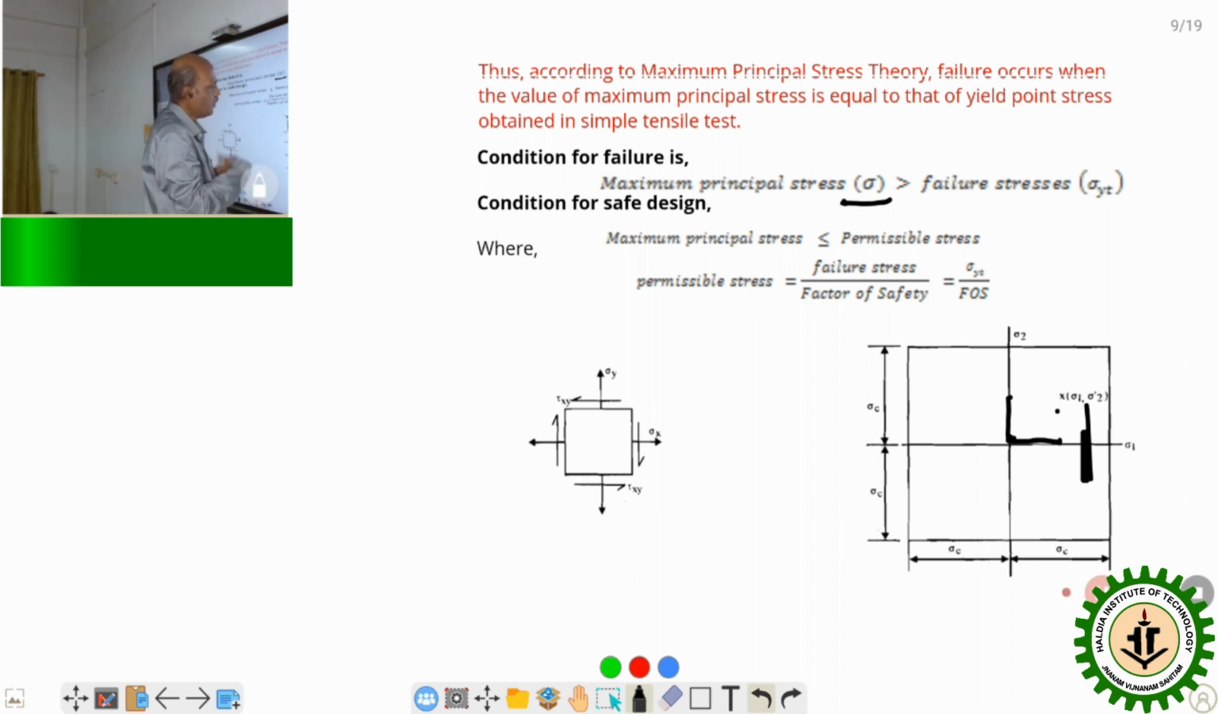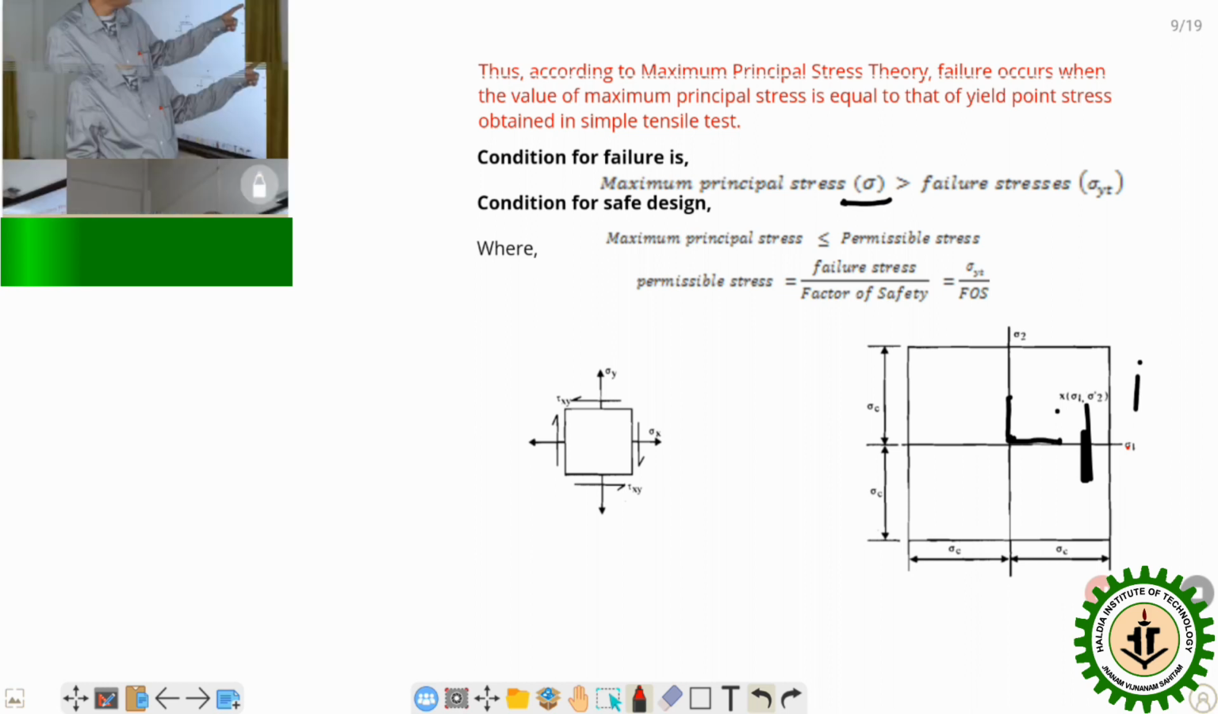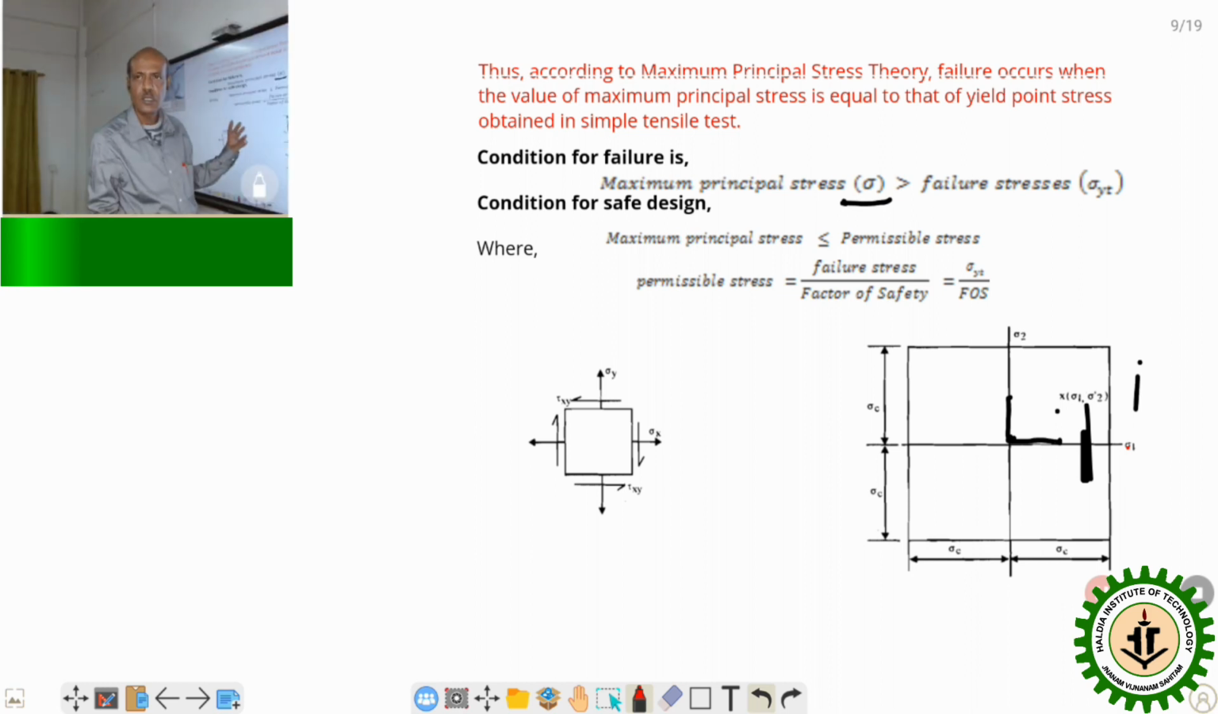Because of that complex stress system, if any point falls outside this boundary, that means the sigma 1 value is crossing the limit even if the sigma 2 value is within limit, then the body will fail. So this is the region within which, if any point falls here or here, then the body is safe. But if any point falls outside this region, then the body fails.